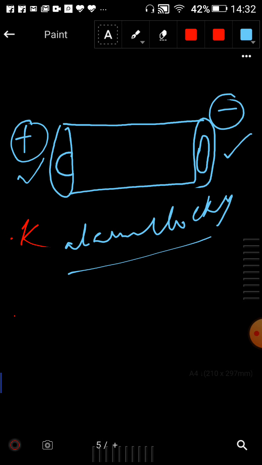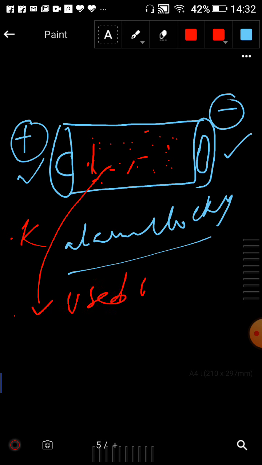An electric cell produces electricity from the chemical stored inside it. So when the chemical in the electric cell is used up, the electric cell stops. How can the electric cell work? It works because of some chemical present in the cell.